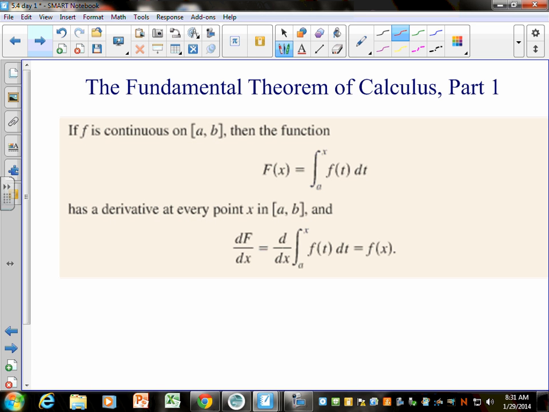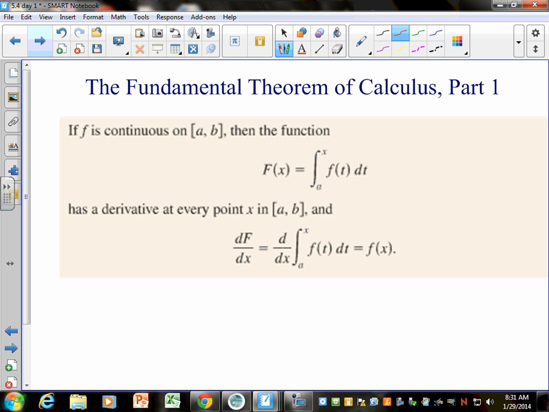We say that it has a derivative at every point in that interval, and that the derivative of this is equal to the derivative of the integral of this. And we talked about the other day that that's just going to equal f of x, because the derivative kind of cancels out the integral.